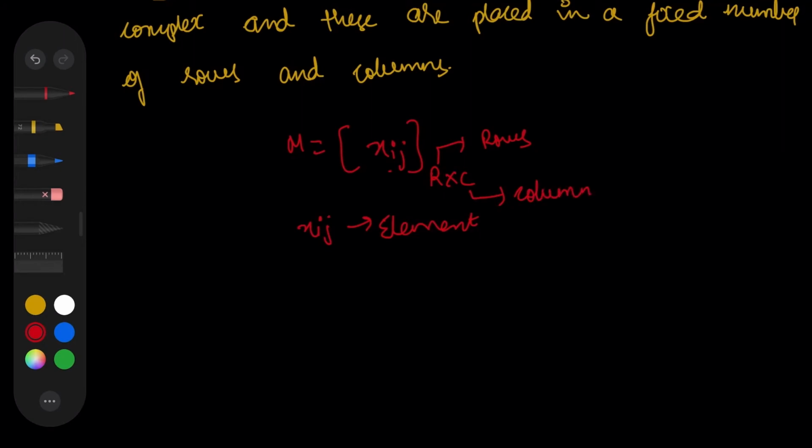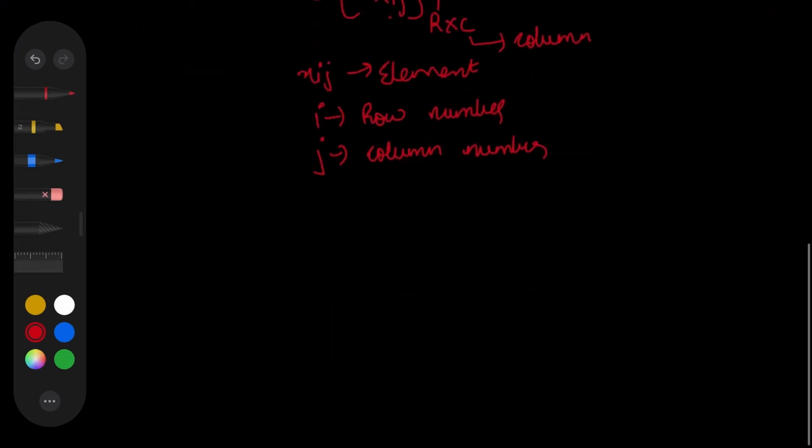So x of ij is the element, where i represents the row number of that element, and j represents the column number of that element. So this is how it is.